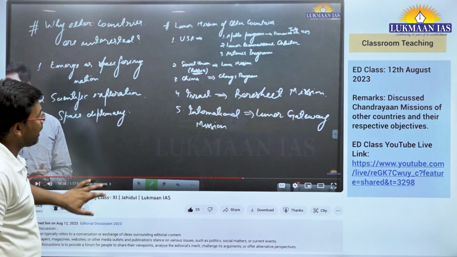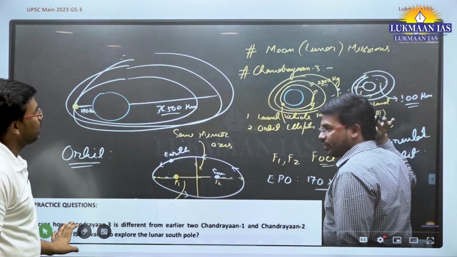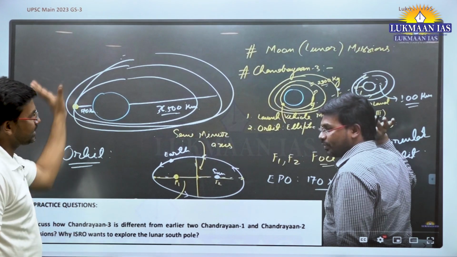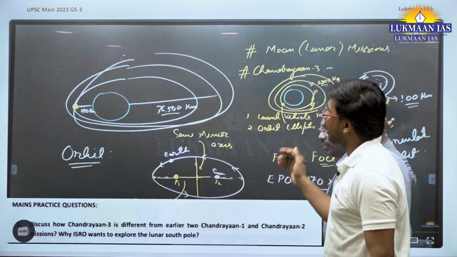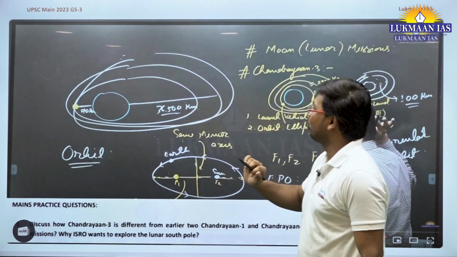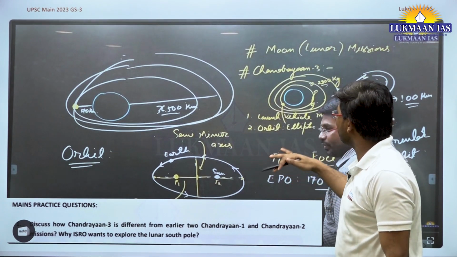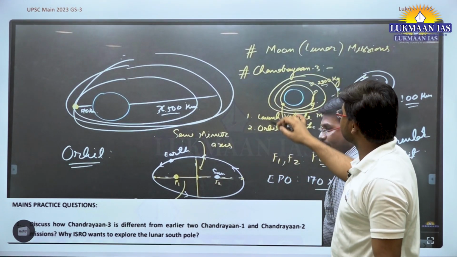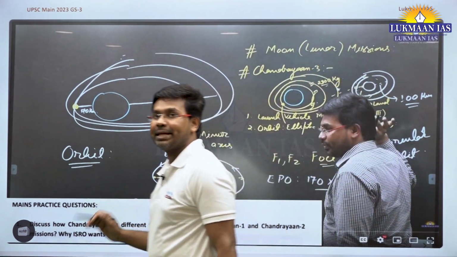Then in the question they have asked about another thing. What? They have asked about the virtual launch control center. This is just a screenshot about the details of the mission, such as at what distance the moon is located. We have discussed orbits, various laws connected with it, the elliptical parking orbit, and so many technical things.